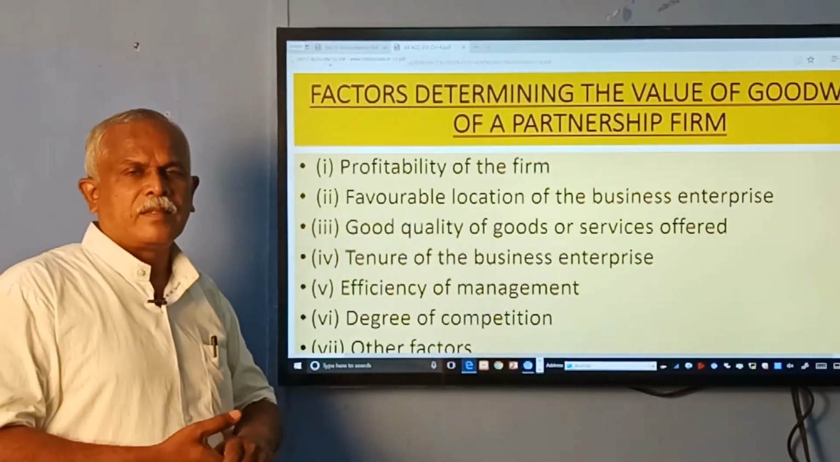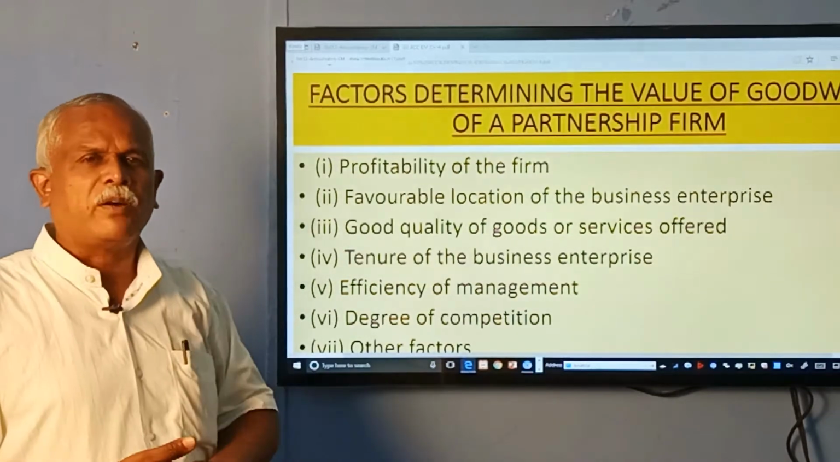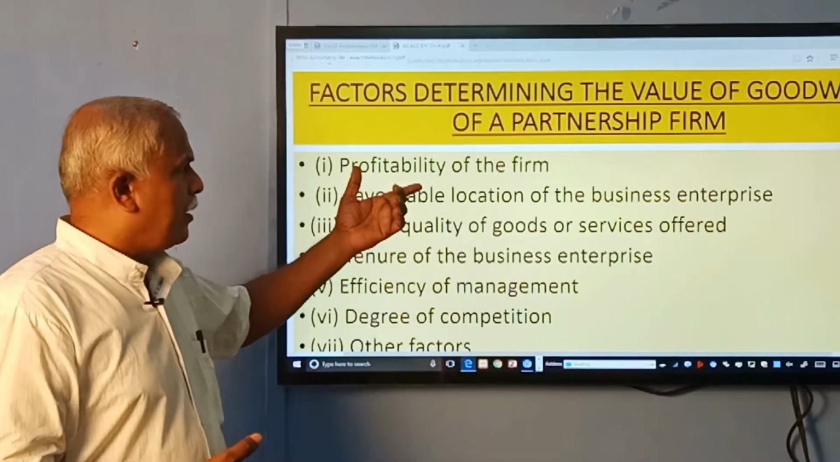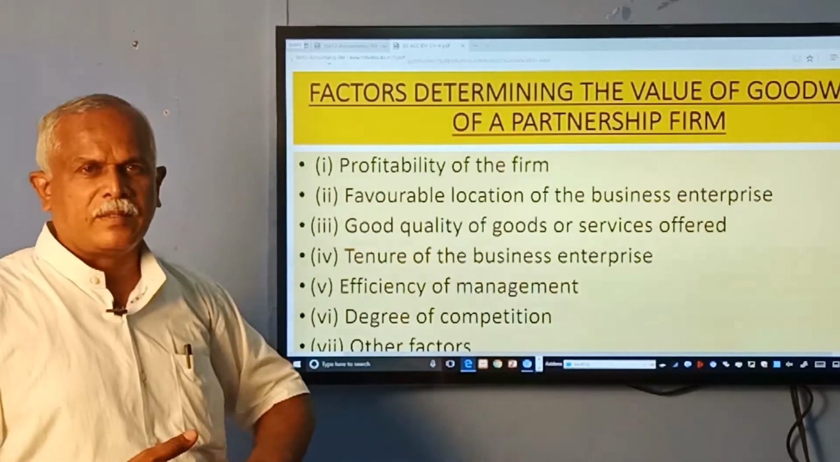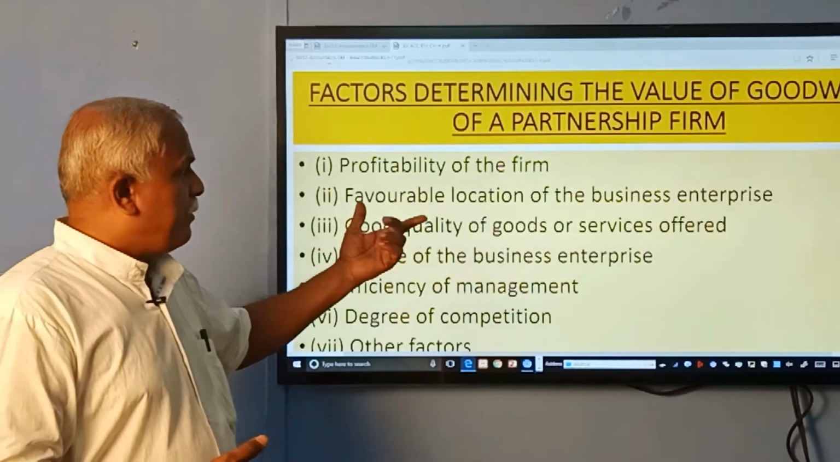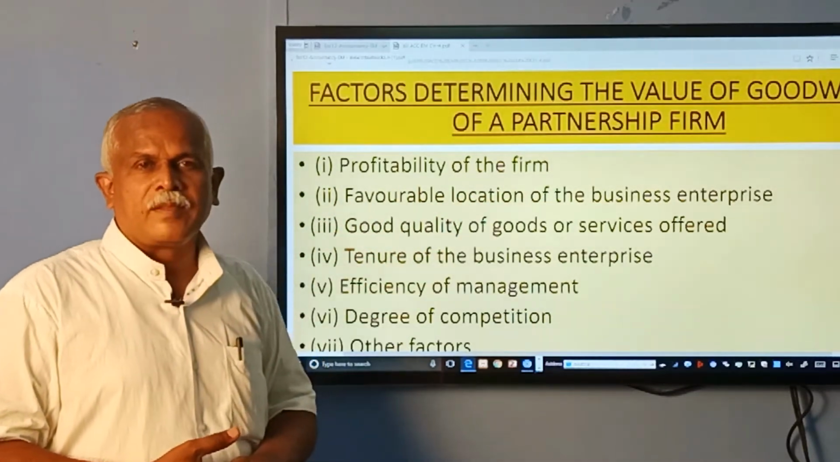Profitability of the firm. Goodwill is directly related to the profitability of the firm. More profits, more goodwill. Next, favorable location of the business.